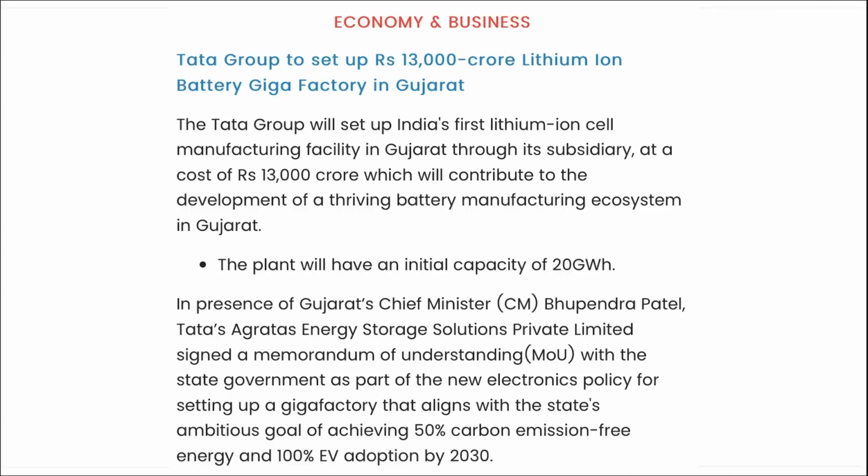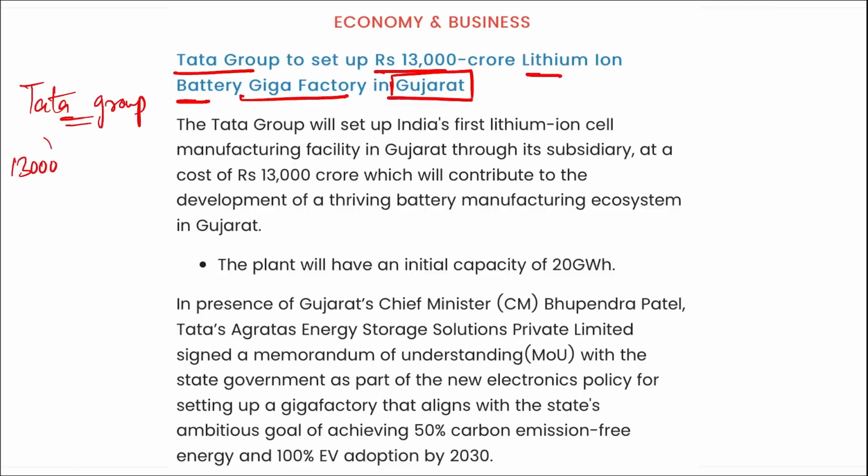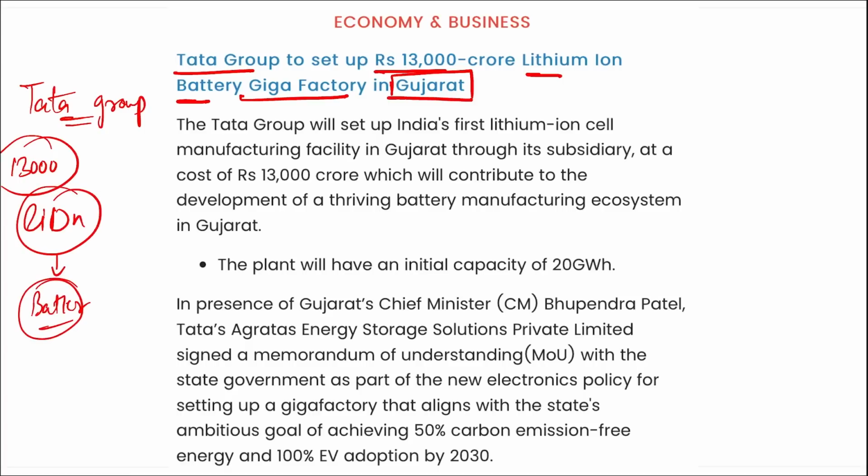Moving on. Next, Tata Group. Tata Group to set up a 13,000 crore lithium ion battery gigafactory in Gujarat. I repeat, Tata Group is planning on setting up a 13,000 crore rupees lithium ion gigafactory, and we know that lithium ion is important for your batteries, and for this a gigafactory will be set up in Gujarat. Correct?